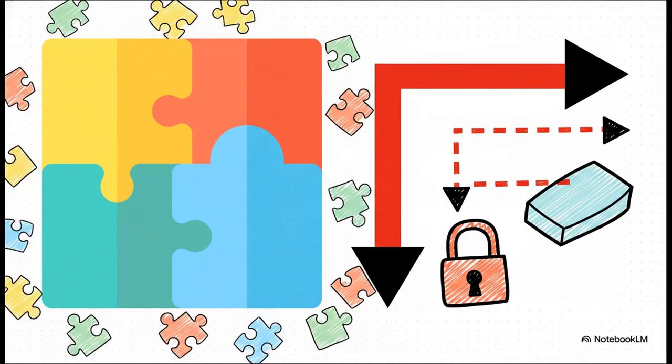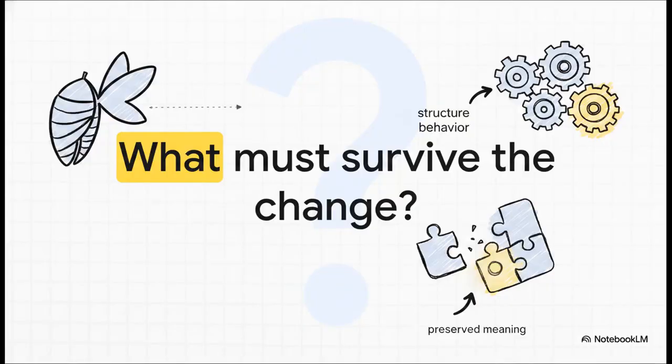Just think about it. Internally reorganizing a problem by splitting it into modular puzzle pieces behaves completely differently than structurally suppressing its degrees of freedom or changing its dimensions entirely. One method unpacks the problem while the other flattens it. Your approach absolutely has to match your specific roadblock. Now this brings us to the fourth question. And honestly, this is the most critical turning point of the whole design.